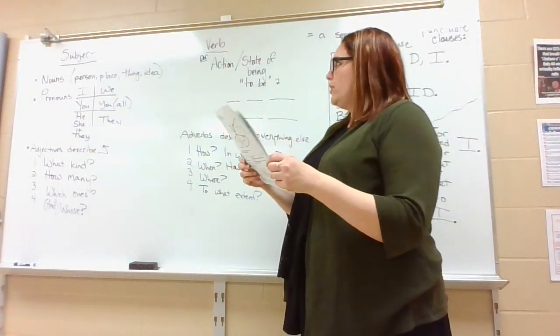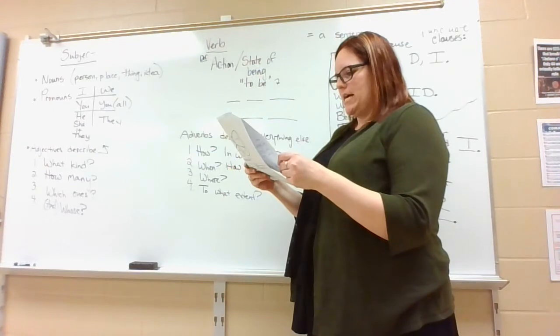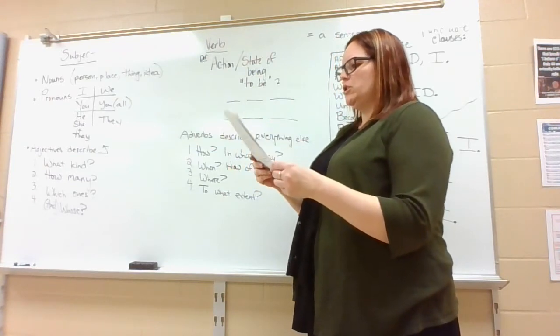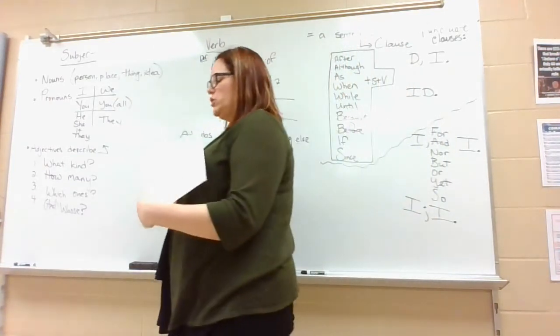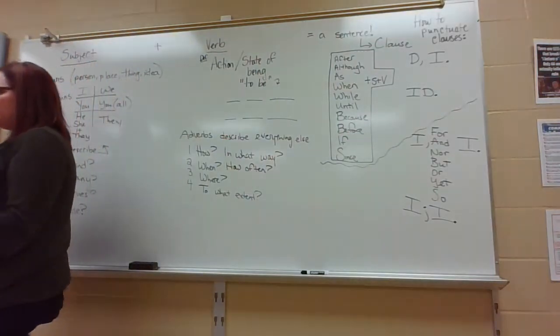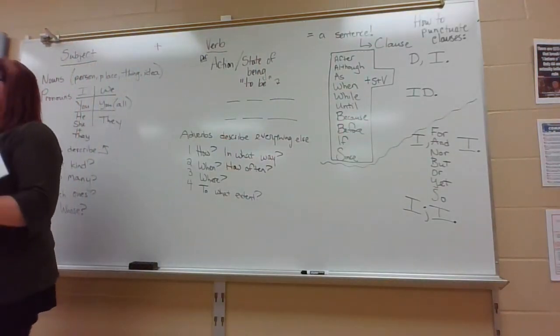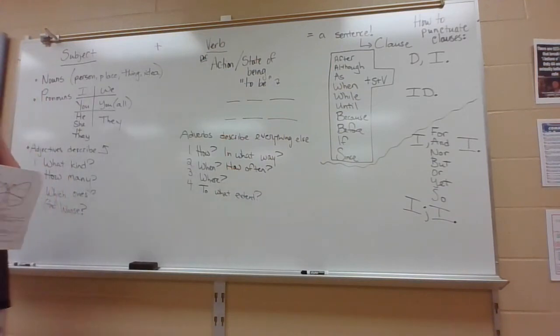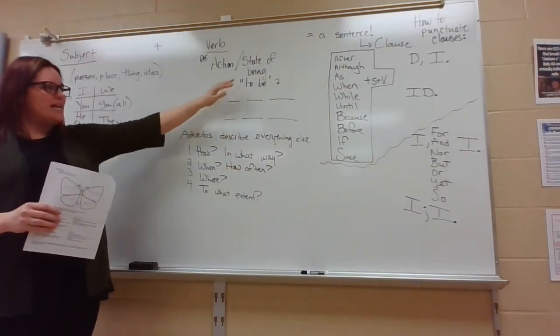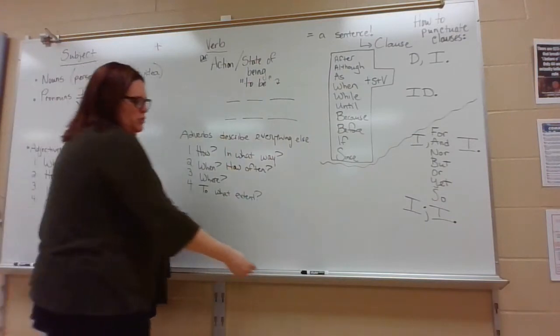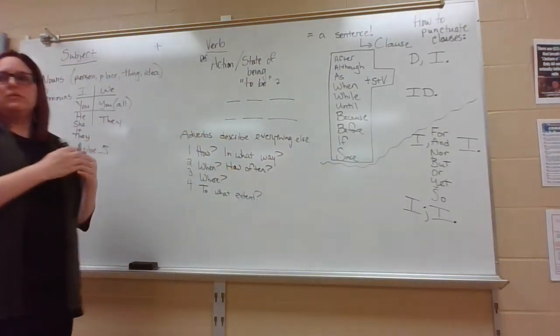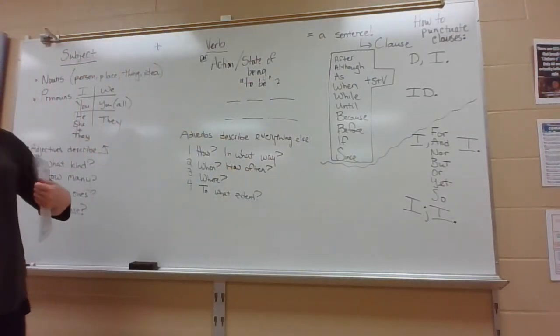Okay. All right. Let's talk about verbs then. So in our verbs notes, we talked about how the definition of a verb can either be an action or it can be from the verb to be, which expresses a state of being. So the word to be conjugated out, do you remember what it can be? We don't say I be.